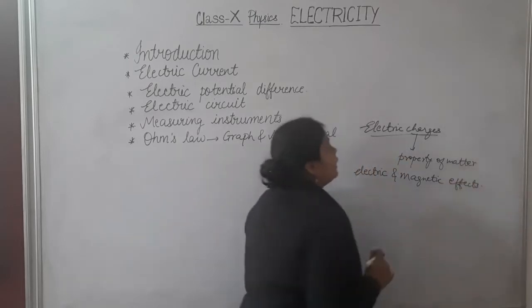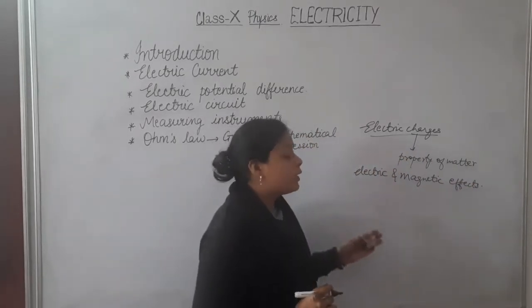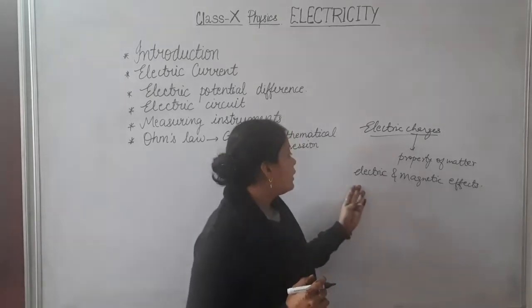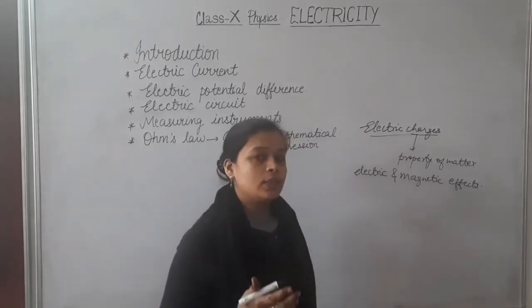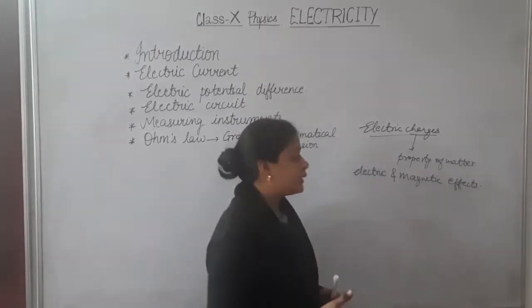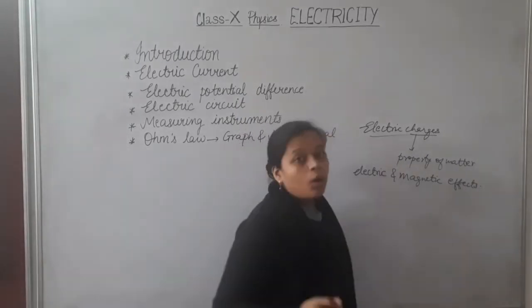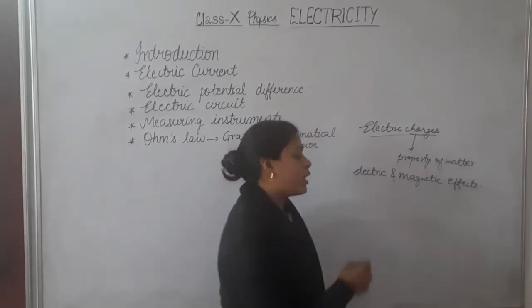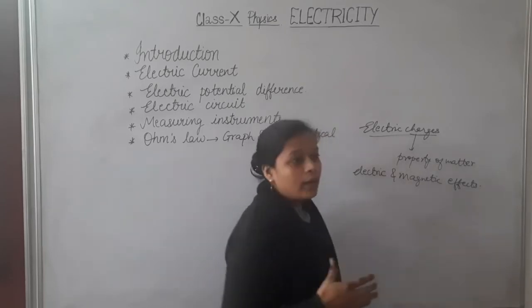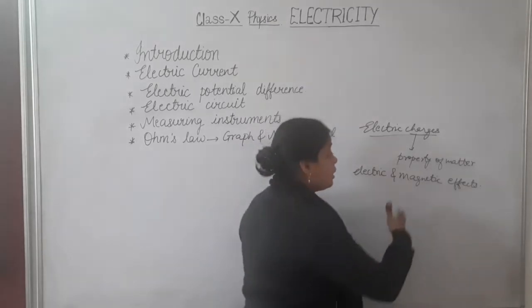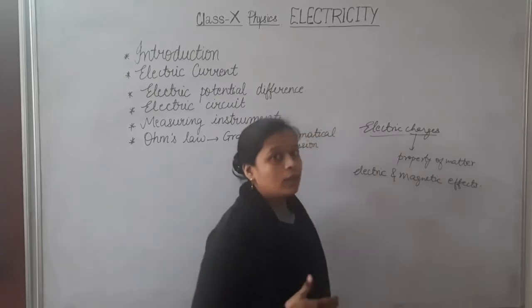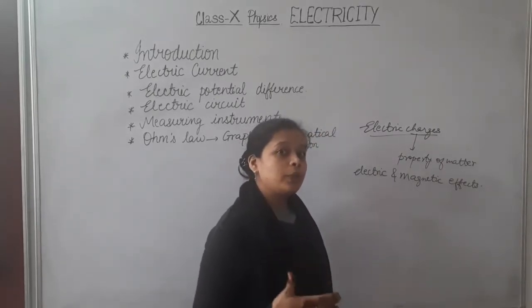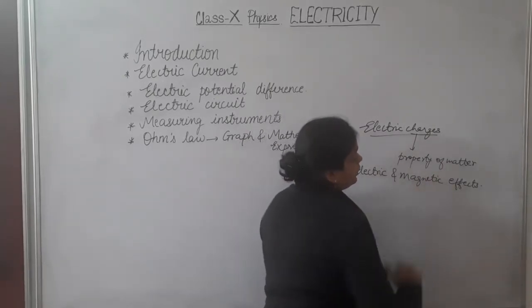Means either they produce some type of electric effect or they experience some type of electric effect. Similarly, either they are helpful in producing magnetic effects or in experiencing magnetic effects.